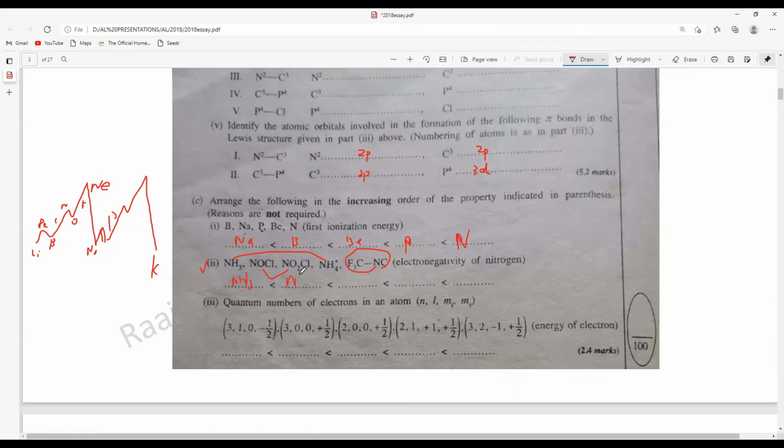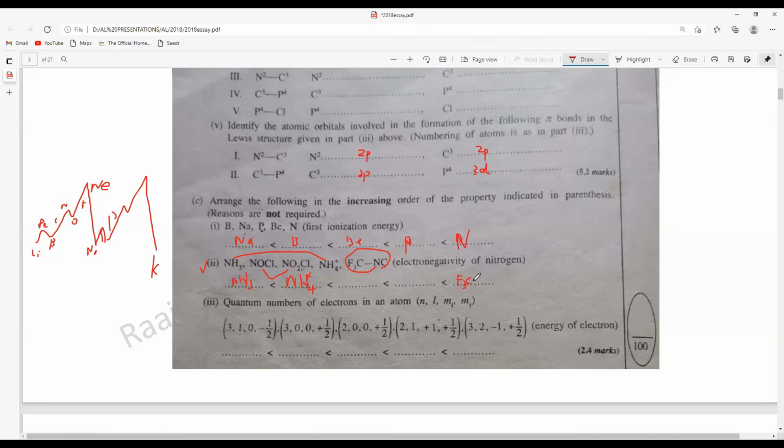Then there will be NH4+, which has a little bit higher tendency than ammonia. Then here you think about the fluorine, which should be most electronegative, and carbon will have a more positive charge. So you can think this compound should have the highest electronegativity basically.